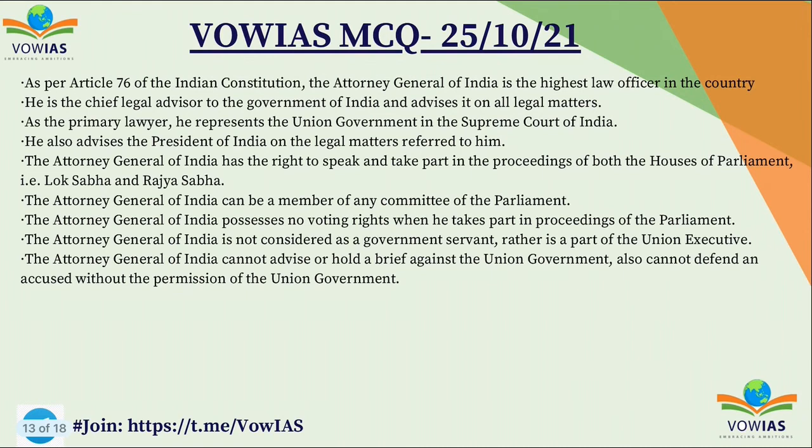According to Article 76, the Attorney General, who is the highest law officer of the country, is appointed by the President of India. He is the chief legal advisor to the Government of India and advises the government on all legal matters. As the primary lawyer, he represents the Union Government in the Supreme Court of India. He also advises the President of India on legal matters.